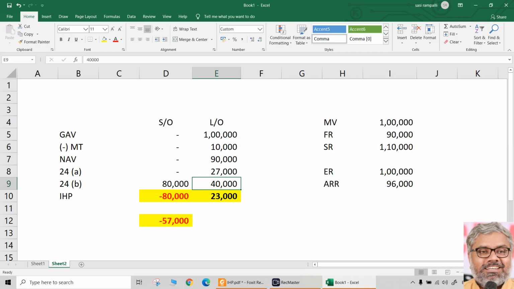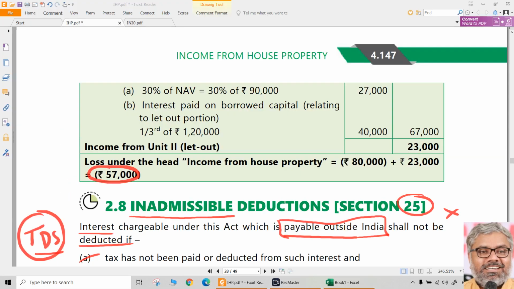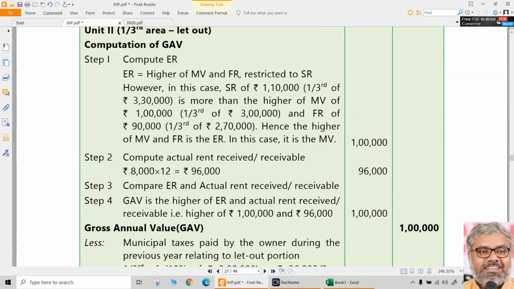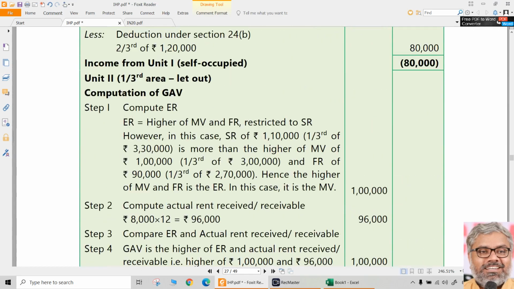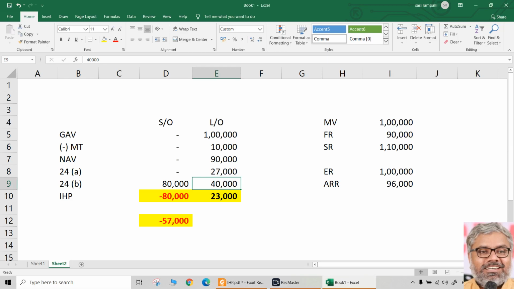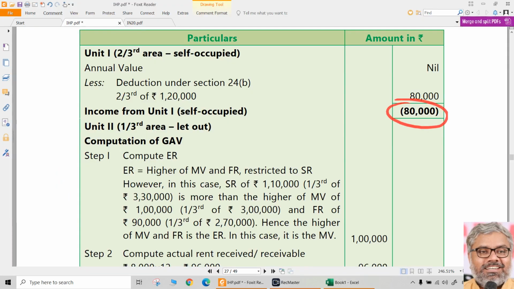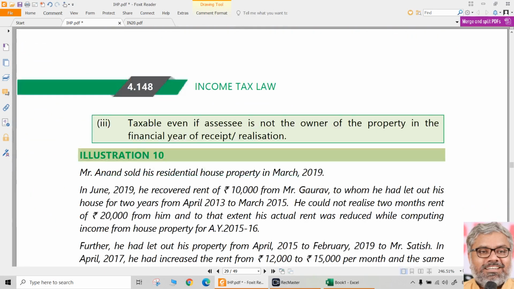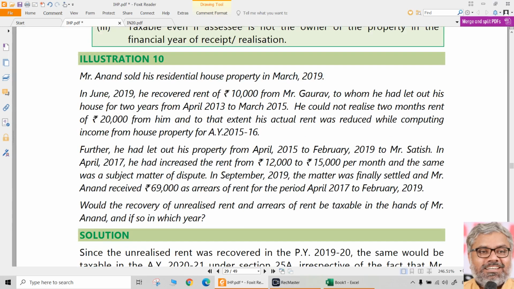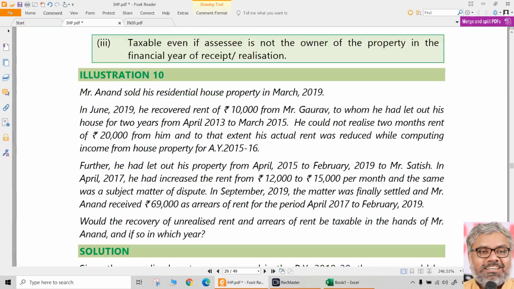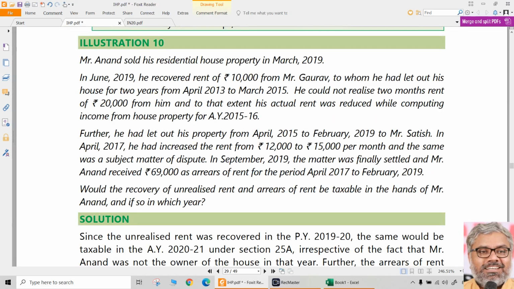Interest on borrowed capital also has to be split in the same proportion. So there is 23,000 income from unit 2, that is let out, which is positive income, and there was negative income of 80,000 from the self-occupied portion. Put together 57,000 is the negative income of the assessee from this head of income from house property. That's it. That is about some of the other situations related to income from house property computation.